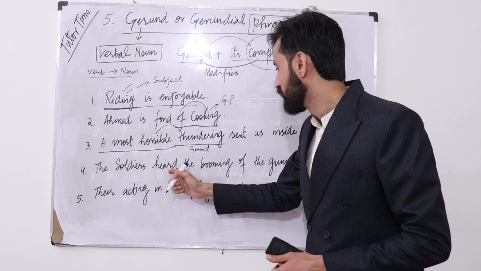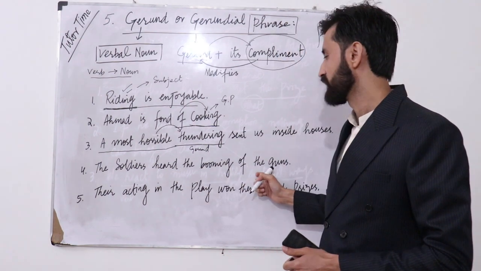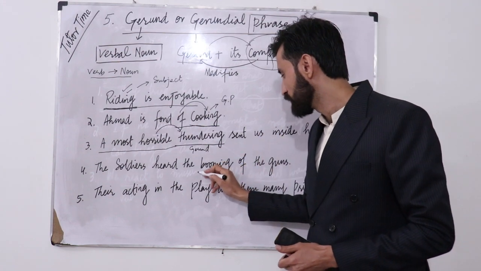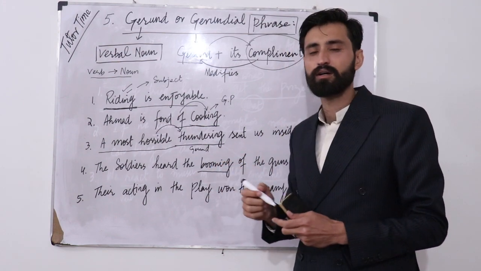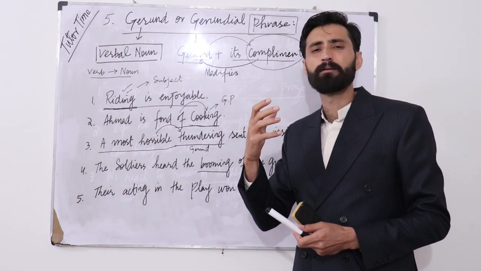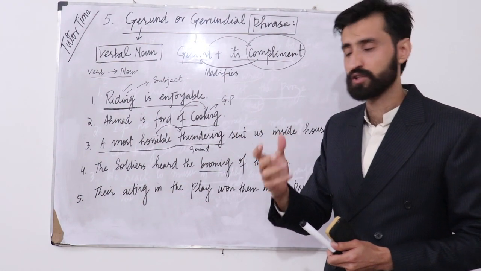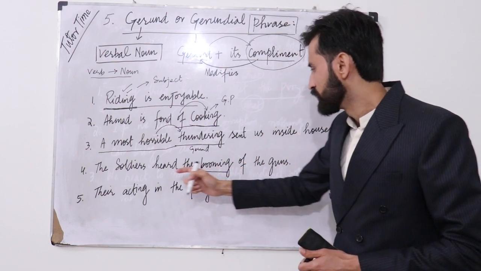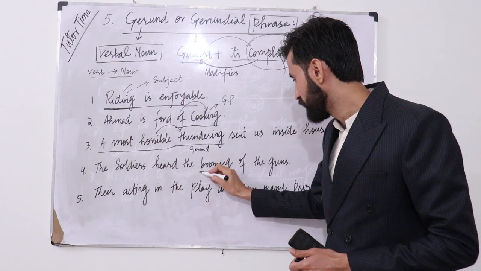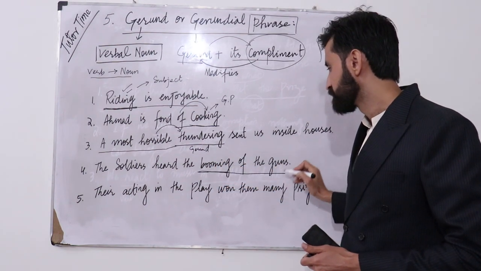The soldiers heard the booming of the gun. सो अब मुझे बताएं कि सबसे पहले तो वी नीड टू नो the meaning of the word booming. Booming means a sharp sound or a huge sound. So the soldiers heard the booming of the gun. अब यहाँ पर आप देखें, booming of the gun.